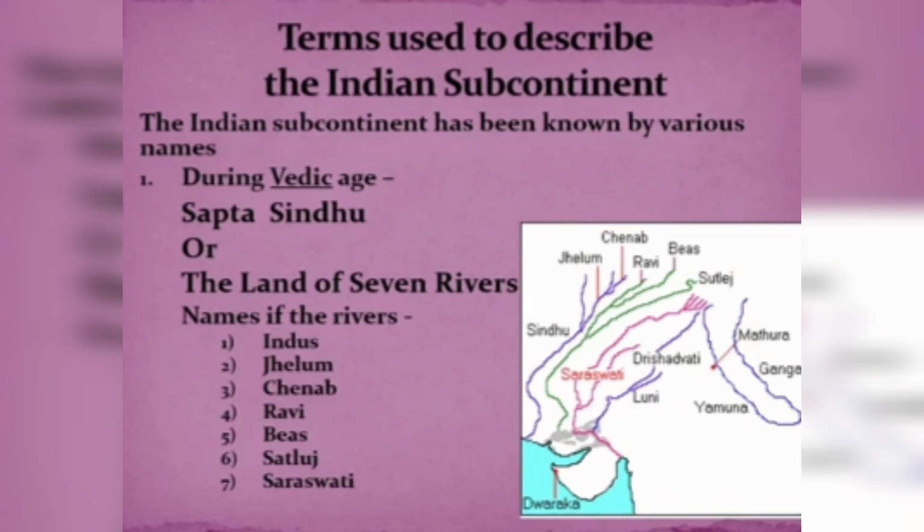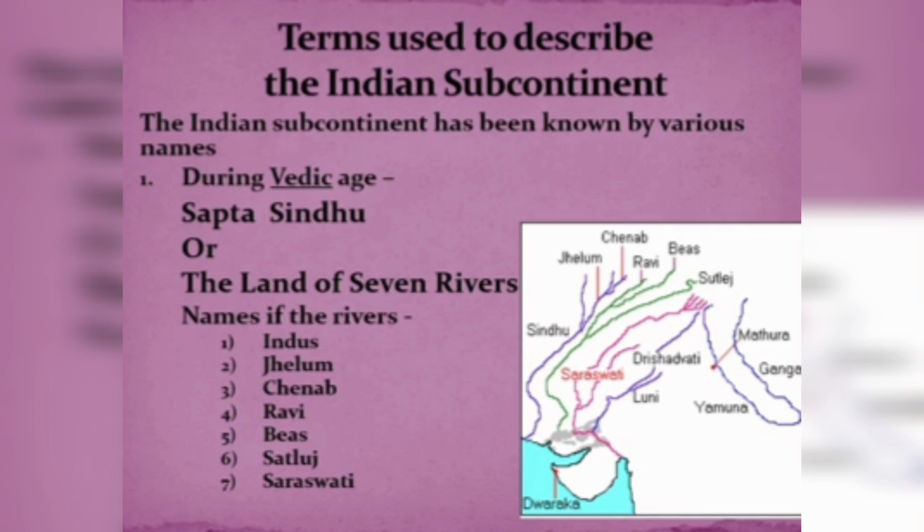So, children, let's come to the main topic: the terms that are used to describe the Indian subcontinent. The Indian subcontinent has been known by various names. Number one, during the Vedic ages, the Indian subcontinent was known as Sapta Sindhu. Sapta Sindhu means the land of seven rivers.